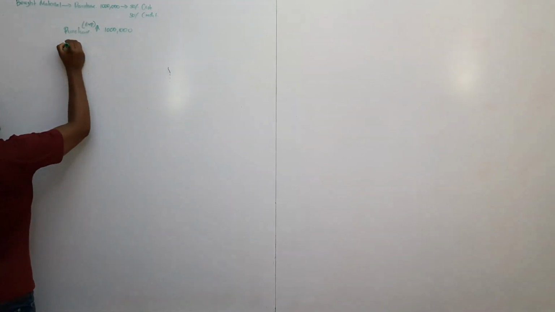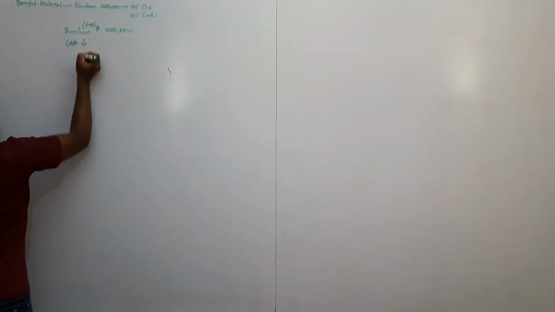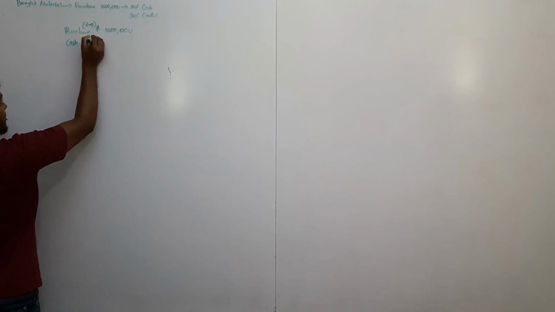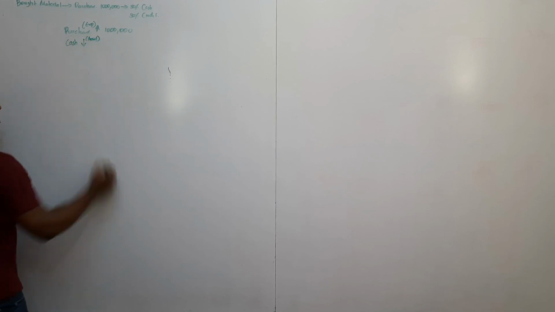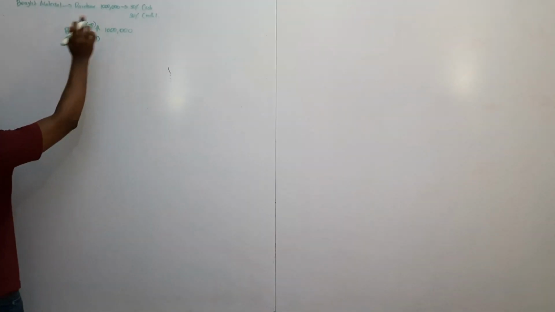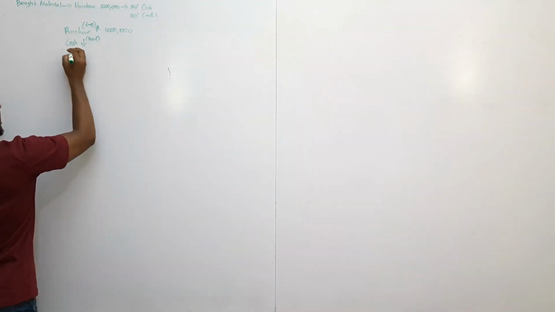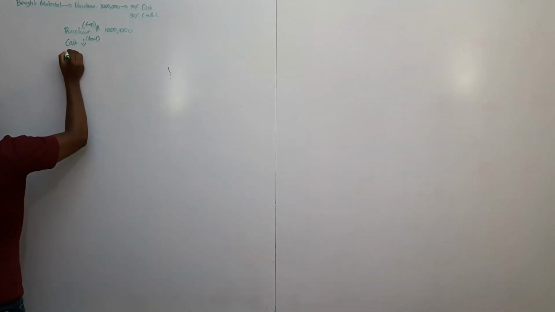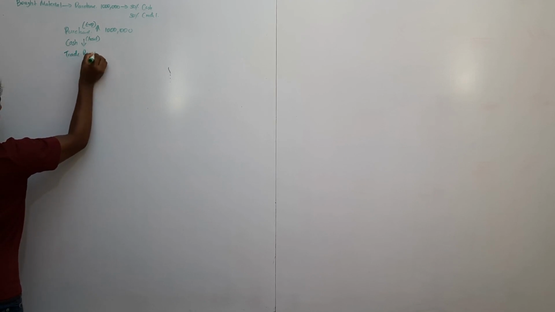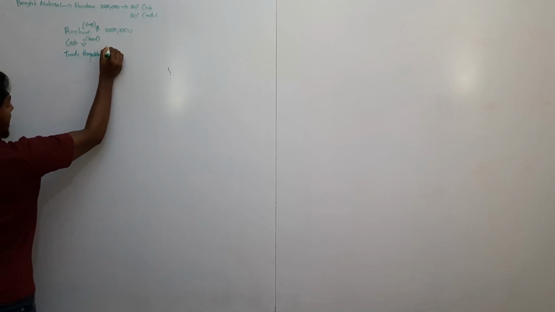Now cash, what about the cash? Cash reduces, right? Cash is asset. First step, second step we are doing. Second one is credit. Credit purchase. So creditors, we can say creditors or trade payables. Trade payables increase. It's a liability, right?